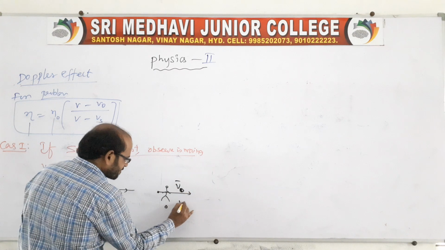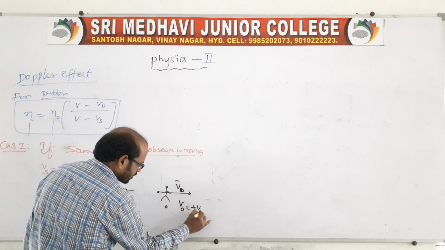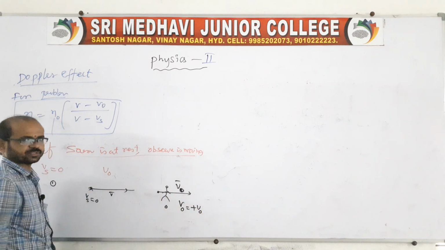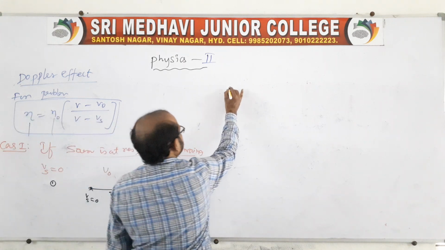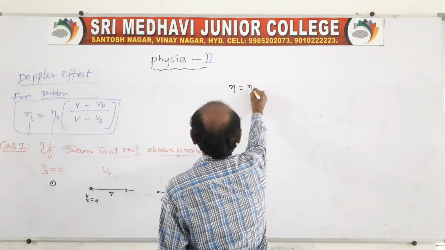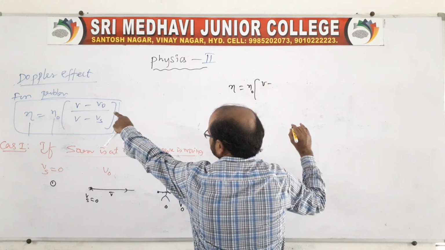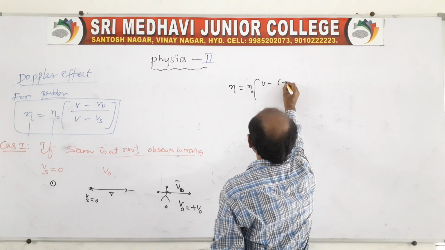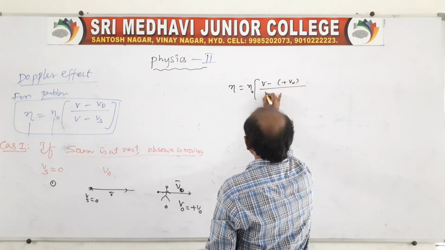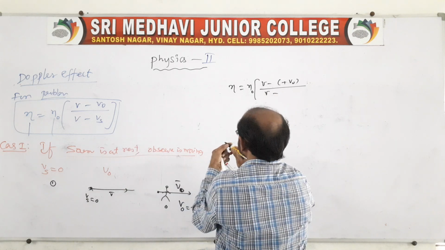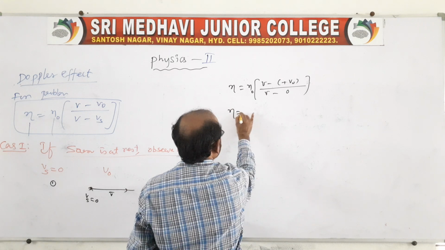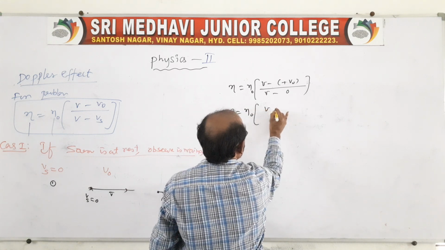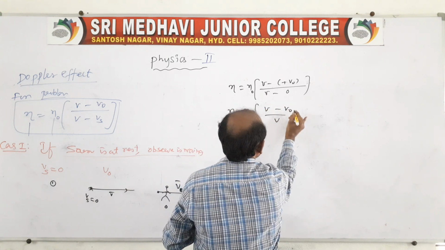In this case, we have to take V0 as plus V0, because both are in the same direction. The speed of sound and the observer are in the same direction, so the apparent frequency is N0 into V minus V0 by V minus Vs. You take Vs as 0, because the source is at rest. Then the apparent frequency is N0 into V minus V0 by V.